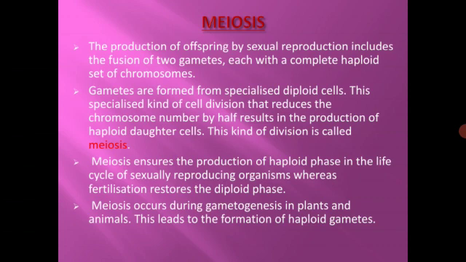This means that meiosis occurs during gametogenesis in plants and animals. Gametogenesis is the process of formation of gametes. So meiosis occurs during gametogenesis in plants and animals, that is, during gamete formation meiosis takes place. This leads to the formation of haploid gametes.